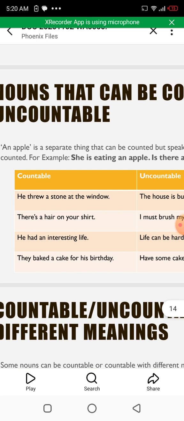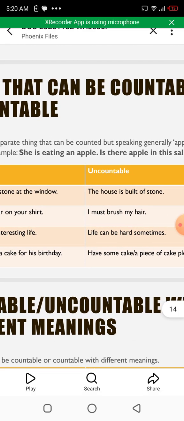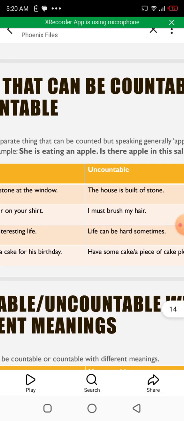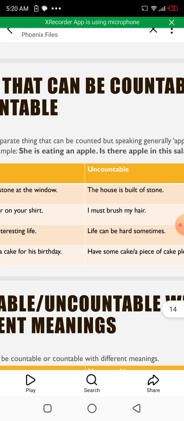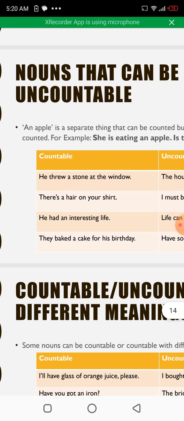He threw a stone at the window. A stone is fine over here, but the house is built of stone, not a stone. Here, stone is used in general terms. So, we are not supposed to say that the house is built of a stone, because there is not one particular stone that has been used in building a house.